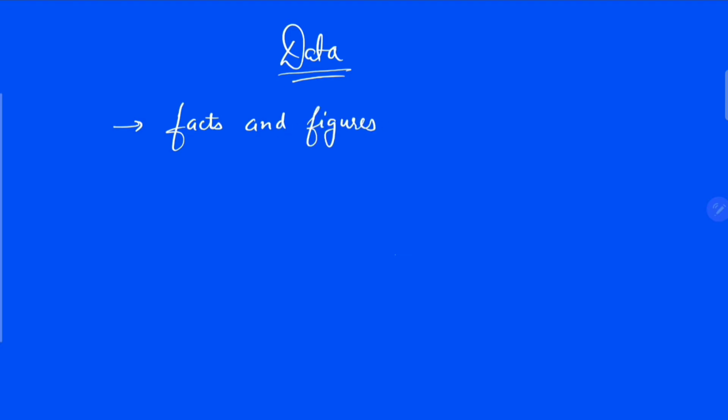Next thing we are going to discuss is data. So basically what is data? Data are basically facts and figures that we collect to analyze or summarize for some interpretation. And why do we collect data?